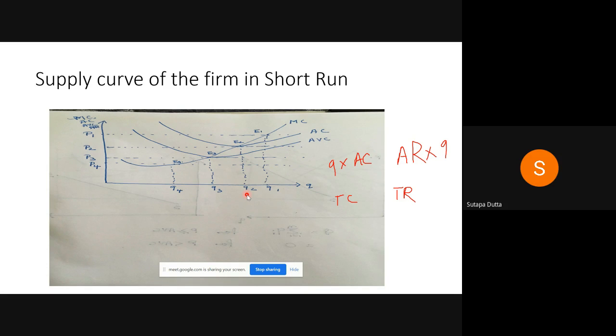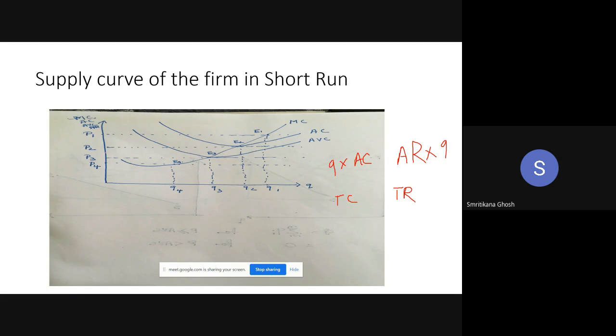Yes, ma'am. And average cost is also E2Q2 because this is the minimum point of the average cost curve. So both are the same: AC is equal to AR. That means total revenue is equal to total cost, so there is no supernormal profit as such. But still, the producer is happy. The farm is happy because the total cost is covered by its total income. Now, if the price is below P2, as I did in the last class,